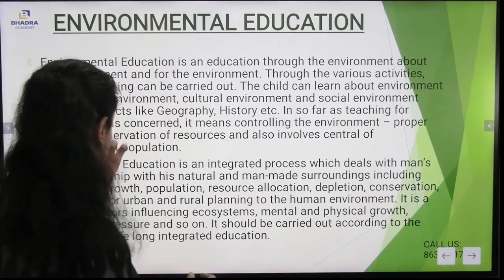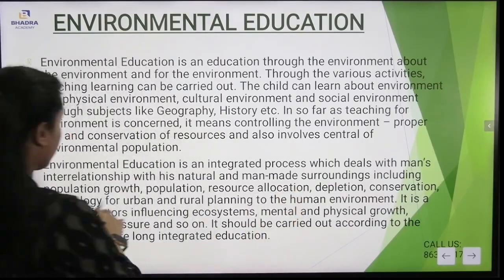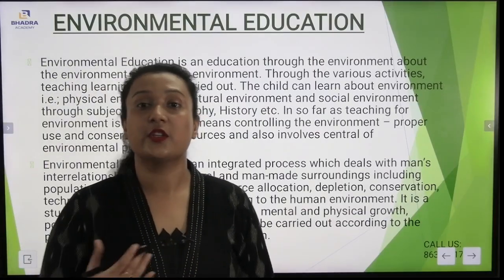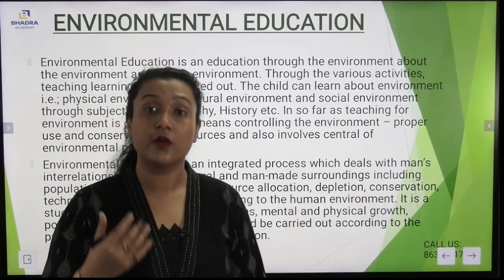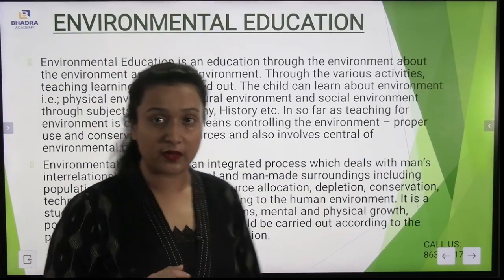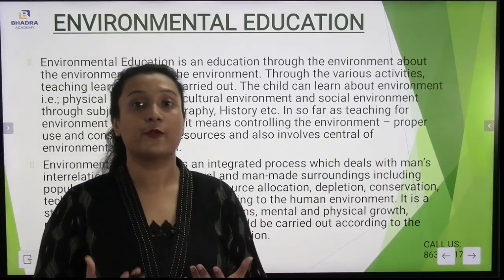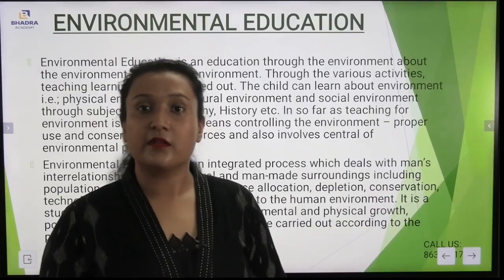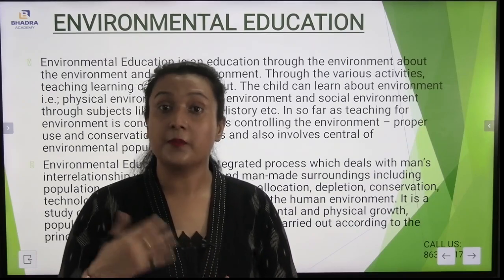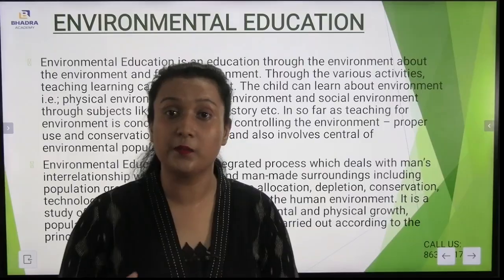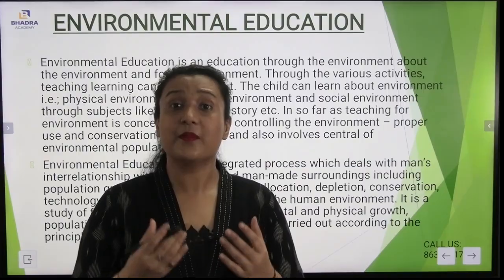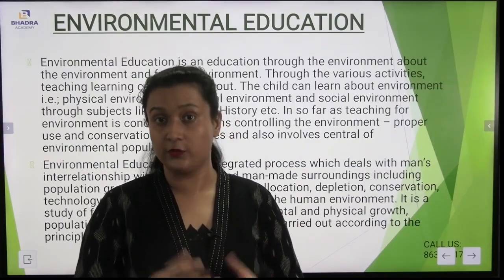It also signifies the technology for urban and rural planning to the human environment. Now, our generation is of AI technology. It also helps us to understand the use of technology through which human beings will be interacting with the environment itself, which means there will be urban planning and rural planning. Urban areas are developing. On the other hand, the rural areas must be developed so that the people there can also earn something. So there is rural planning so that people can develop there and make use of the resources that are in the rural areas.